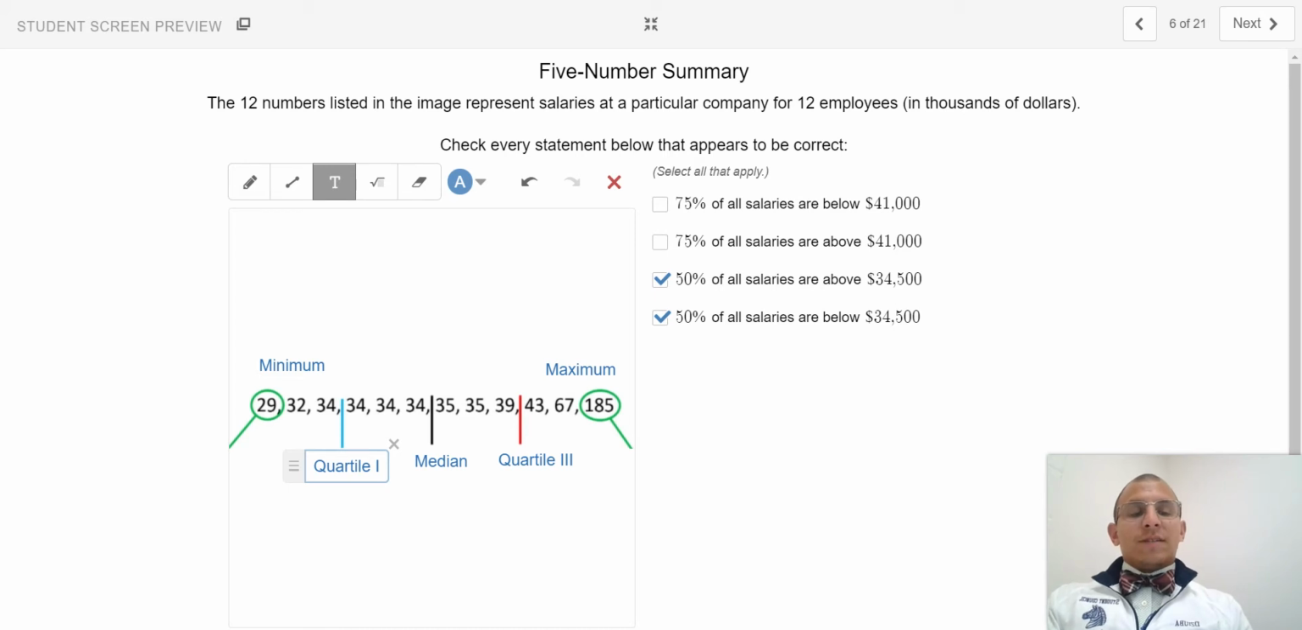Quartiles are a statistical way of saying quarters. So the data that lies beneath 34,000 is roughly 3 out of 12, or 1/4, or 25% of the data. So if we're looking at 41,000, which would represent the value for quartile 3, that would be 75% of the data, right? We have 3, 6, and 9 out of 12 data values. So 75% of all salaries are below 41,000.